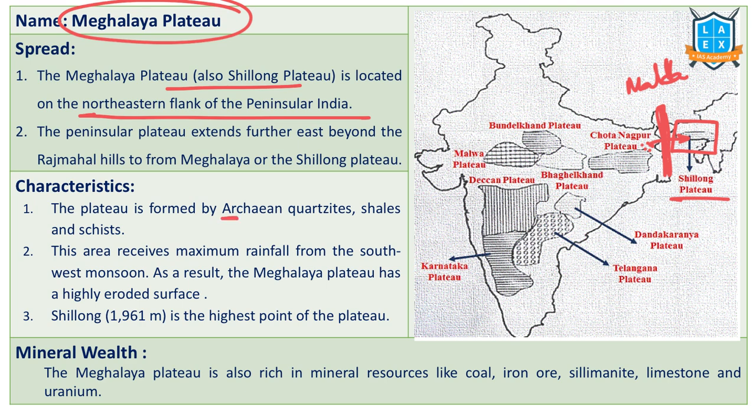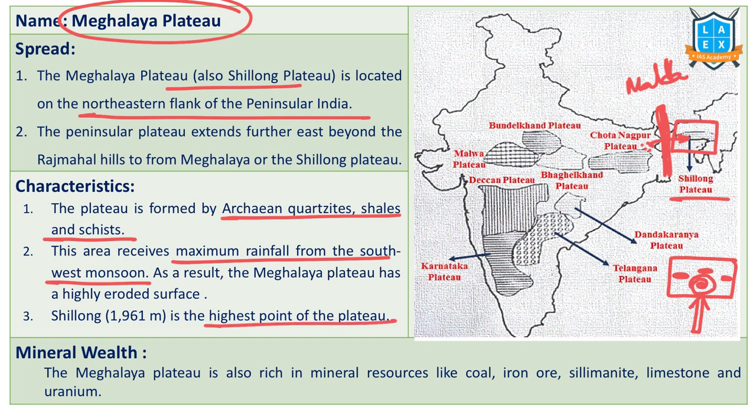The plateau is formed by Archean quartzite, shales and schist. This area receives maximum rainfall due to the southwest monsoon because of its alignment. We have Garo, Khasi, Jaintia hills. These three hills form this particular alignment which provides a funneling effect. Due to this funnel effect, this area receives the highest rainfall. This is one of the highest rainfall receiving areas in the world. Shillong is the highest point in this plateau. It is famous for coal, iron ore, sillimanite, limestone, uranium. This is famous for all these minerals.